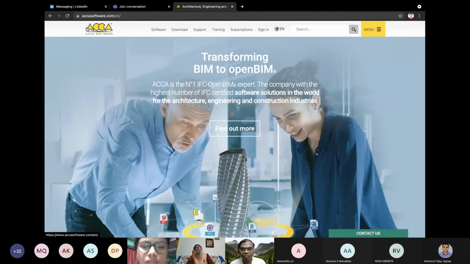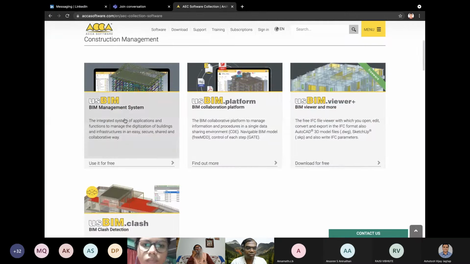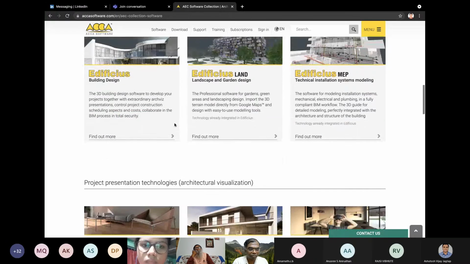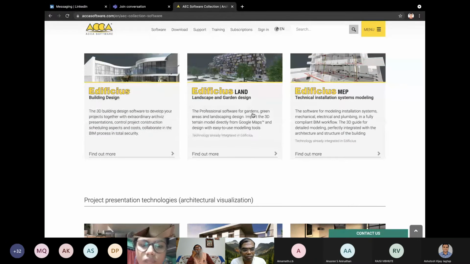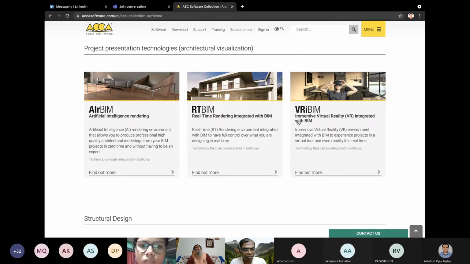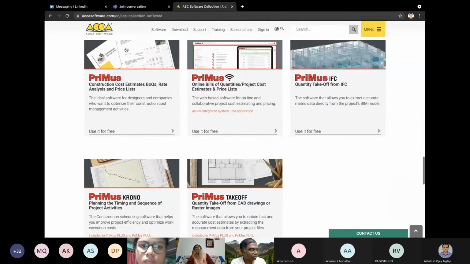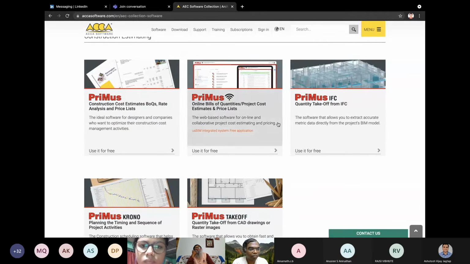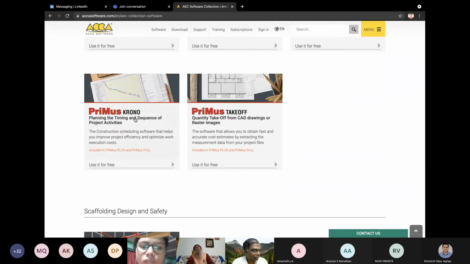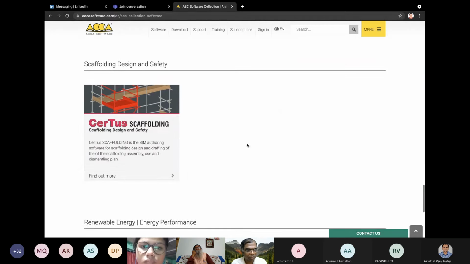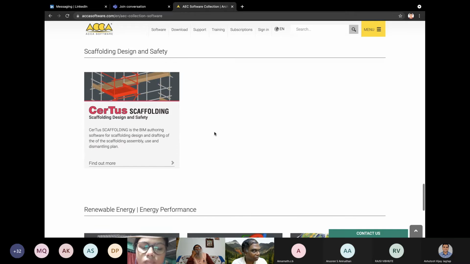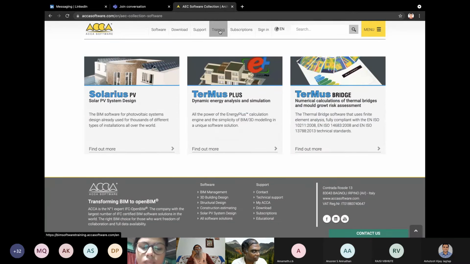The software you're using is a little bit expensive, but there are also software solutions which are cheaper. If you see Akka, you just go to the Akka software. They have all the software solutions related to management systems, common data environment, for viewing the models, for clash detections, for building design, landscape, MEP modeling, for AI rendering, and also real-time integration with BIM, VR integrations, for structural modeling for concrete, steel, and masonry, for time cost planning, for time planning, IFC model integrations, and for time-related and quantity takeoff, safety, scaffolding, energy-related solutions. All of these are free for you.